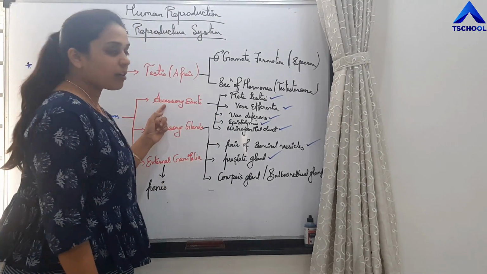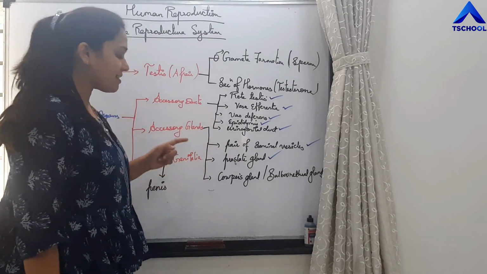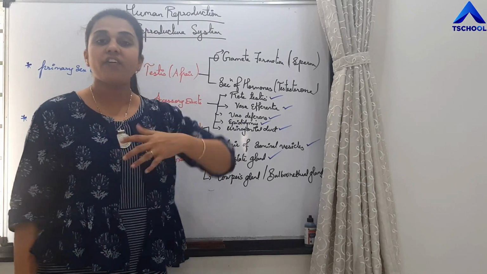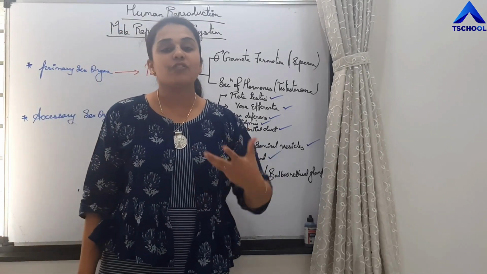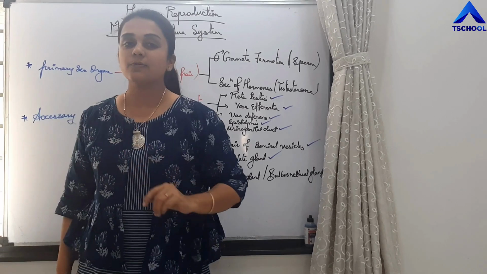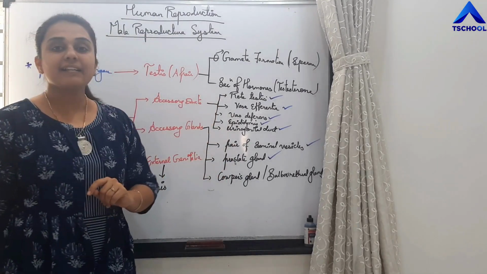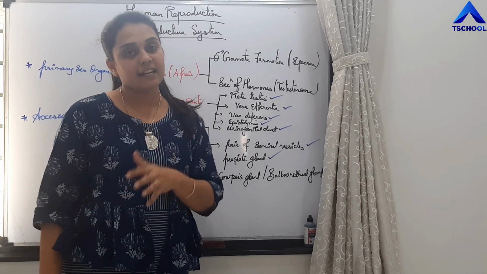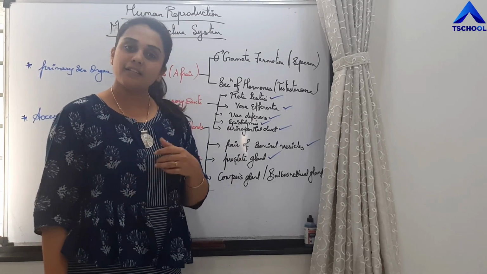There are accessory ducts, glands and external genitalia. The function of the ducts is conduction of the sperms: rete testis, vasa efferentia, epididymis, vas deferens and urinogenital duct.